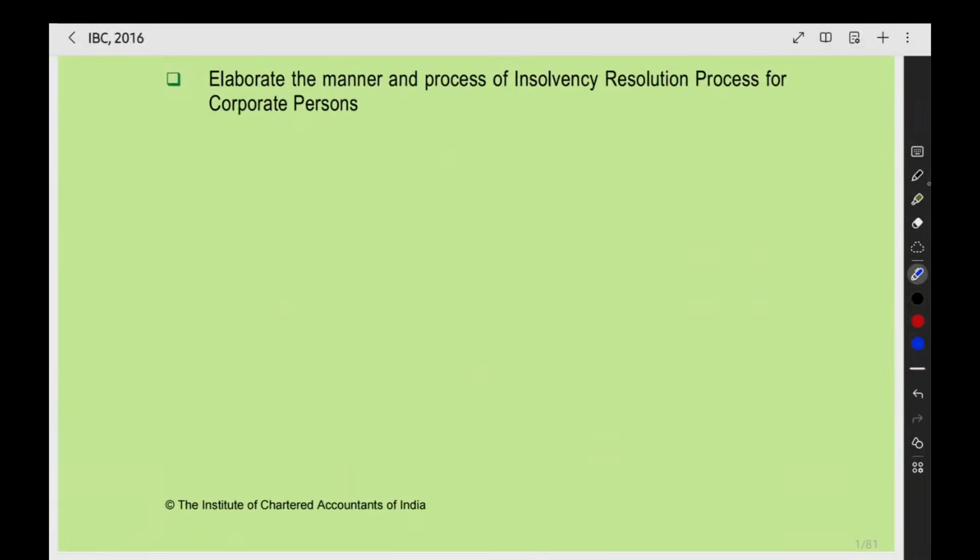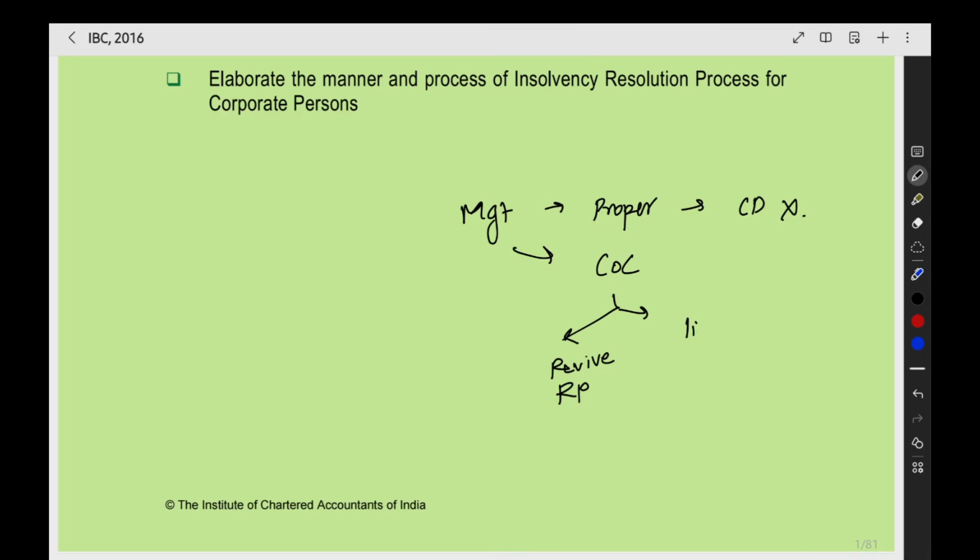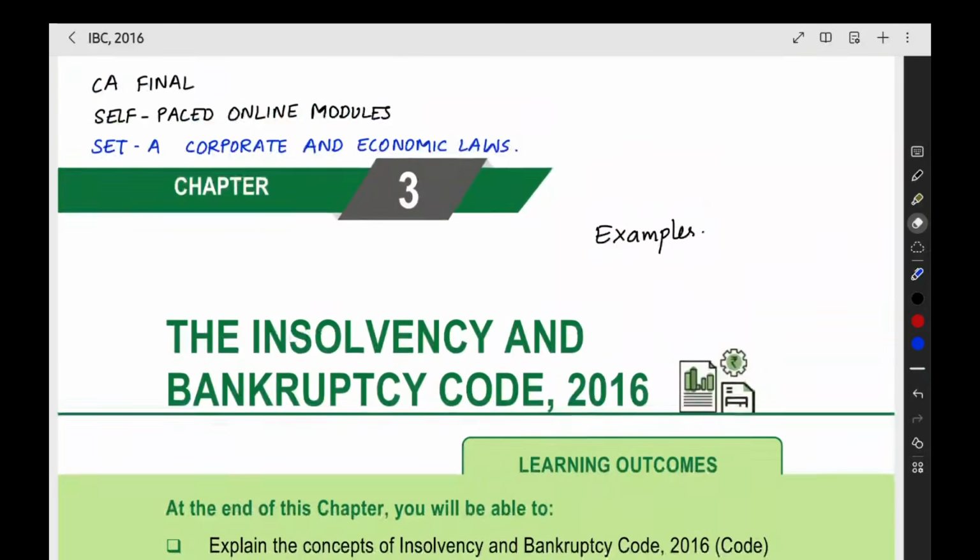Here the main thing is that the management of the company is not proper. Because of that, the corporate debtor is not able to repay the debt. Now we are transferring the management to the committee of creditors. They are trying either to revive the company using the resolution plan, or to liquidate the company. Inside this we have a lot of procedures: IRP, committee of creditors, meetings, quorum, all the points. That is the entire procedure under the IBC 2016.